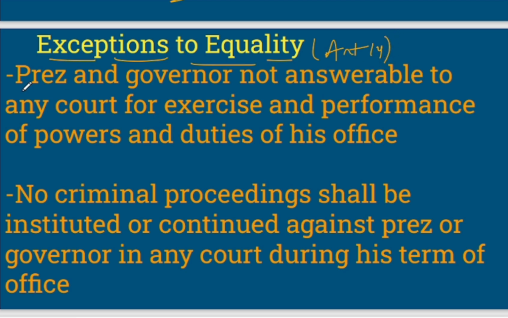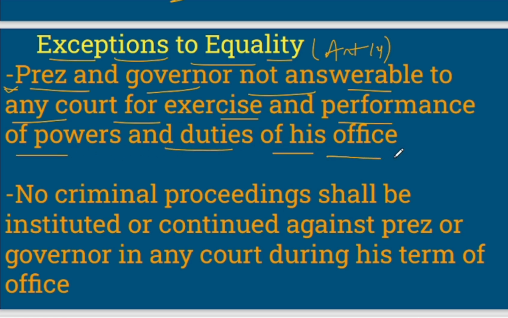So what are those exceptions? The exceptions are that the president and governor are not answerable to any court for the exercise and performance of the powers and duties of their office. So it is clear that the president and governor both have this special immunity, right?